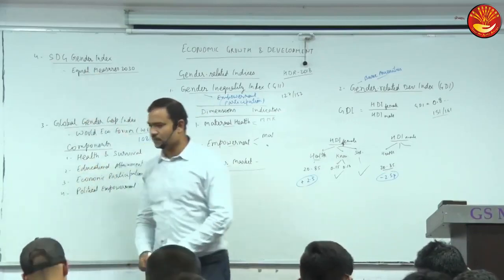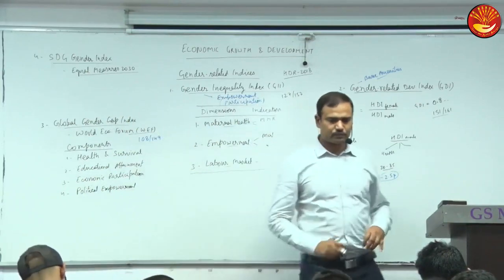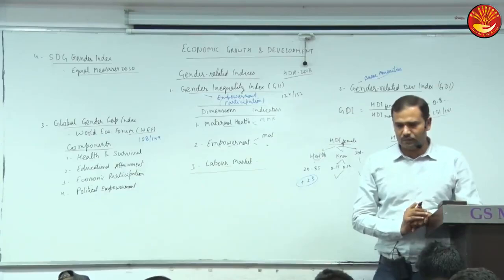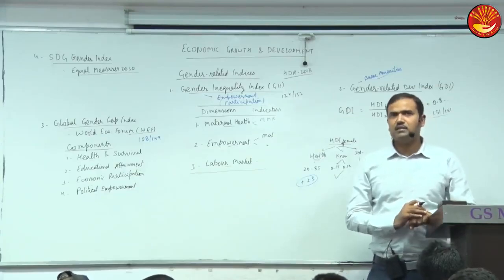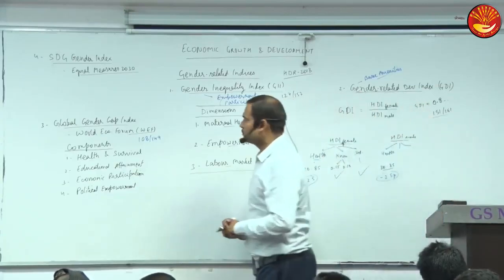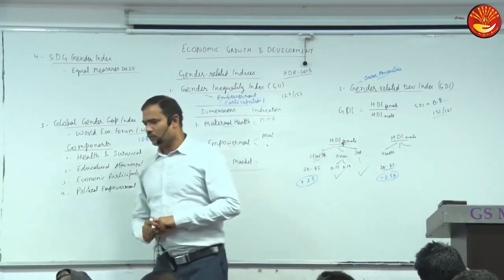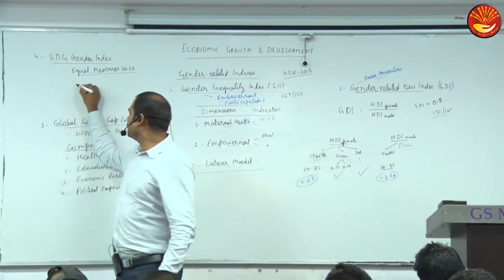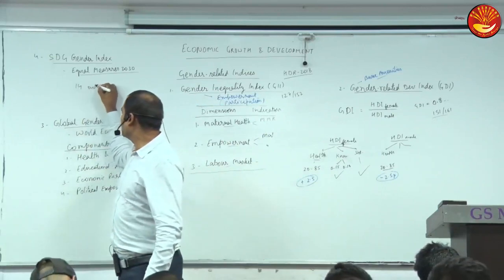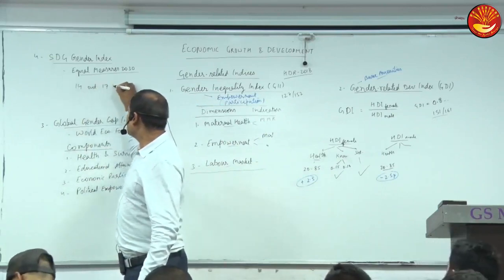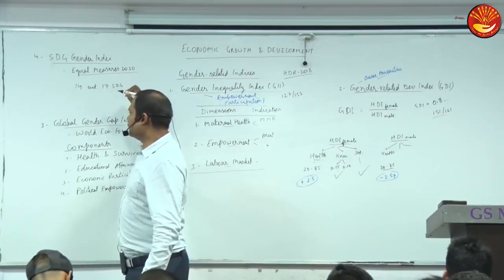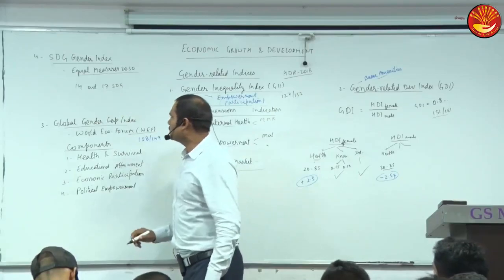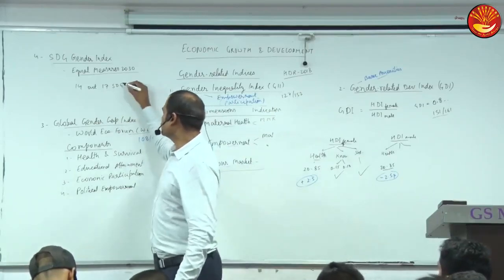It measures gender disparities in respect of 14 out of 17 Sustainable Development Goals, SDGs.